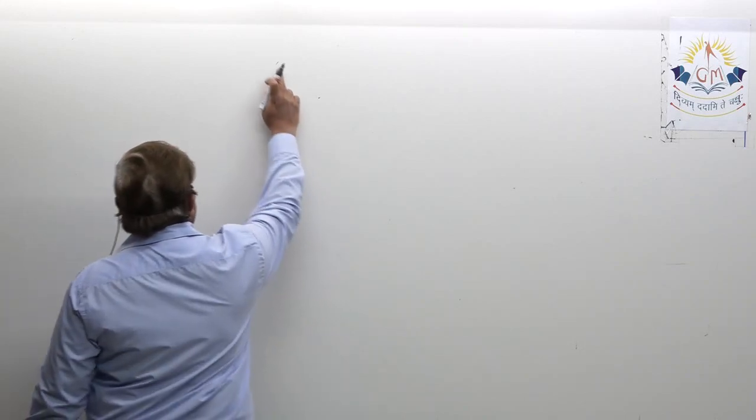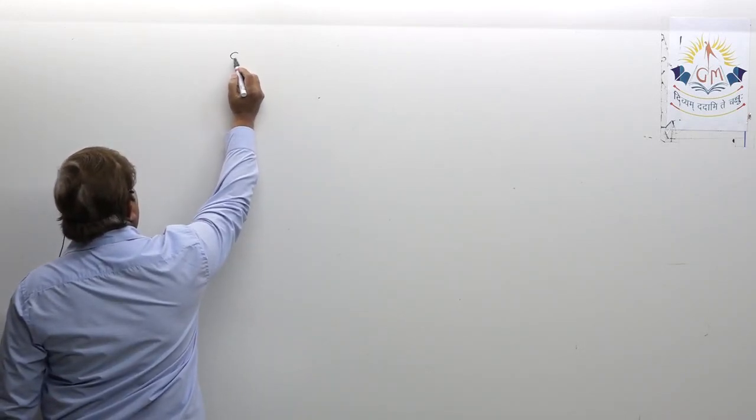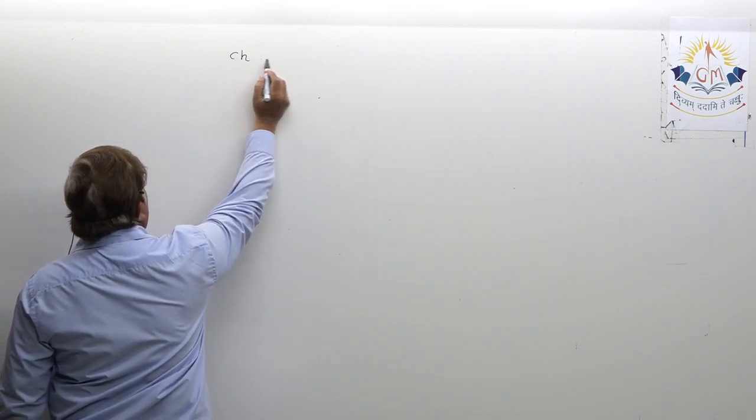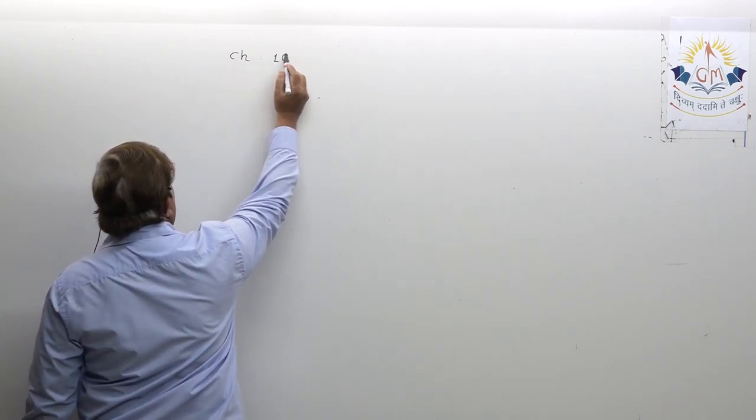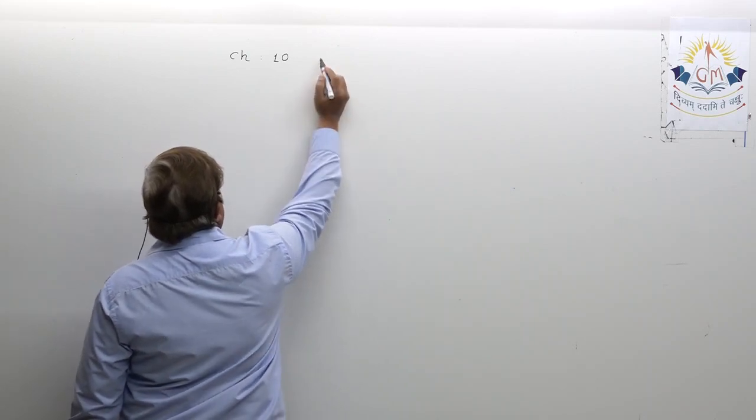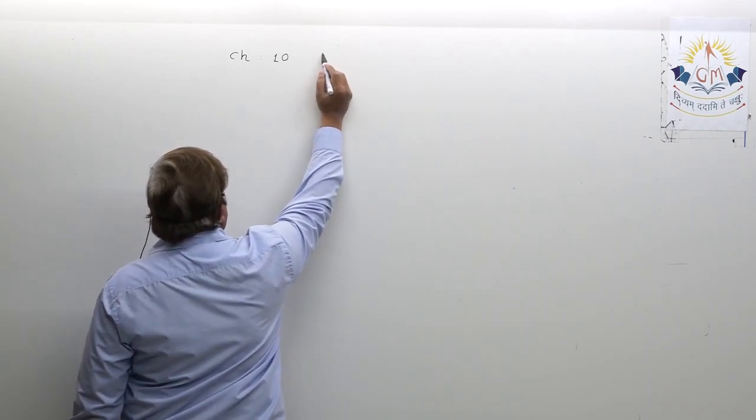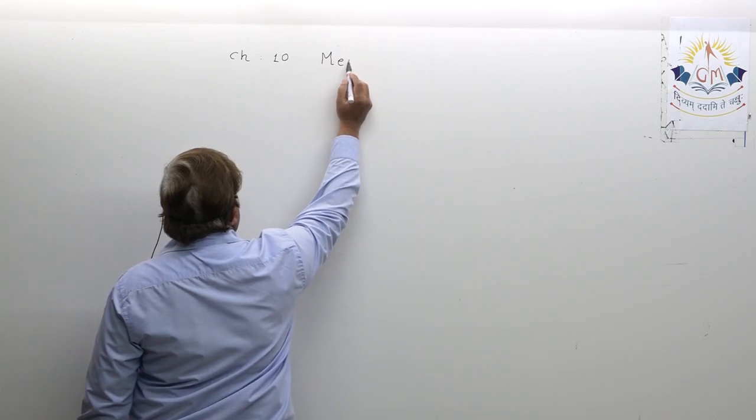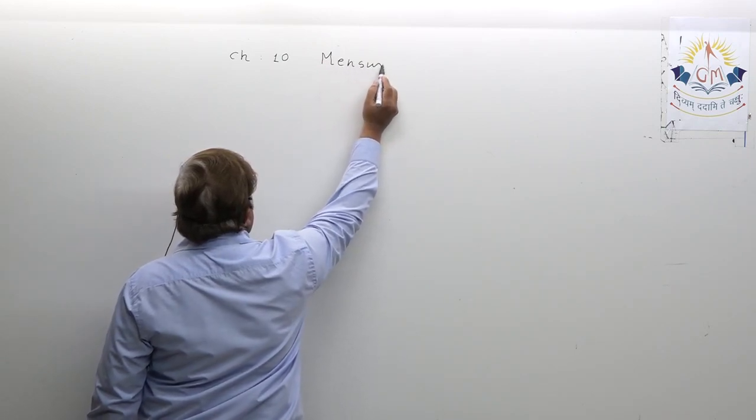So dear student, you all know, chapter number 10. What is the title of the chapter? Mensuration, you all know.